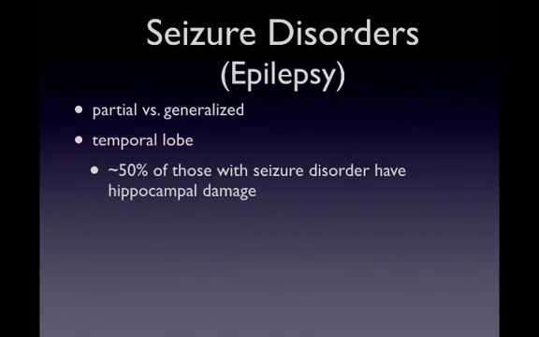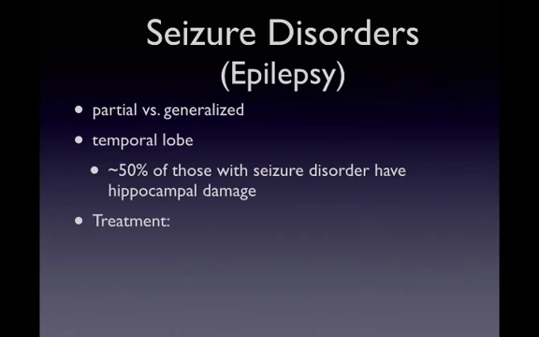In 50% of those who have seizure disorder, there is hippocampal damage, and this damage becomes worse the longer the disorder and the more severe the seizures. I briefly mentioned some of the potential causes of seizure disorders, but another cause is withdrawal from depressants such as alcohol or barbiturates. That can cause the brain to be in a hyper-excitable state and produce seizures because the brain is so used to being inhibited by the drugs.